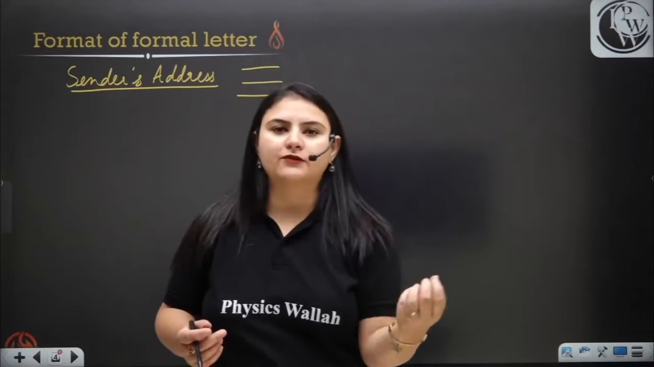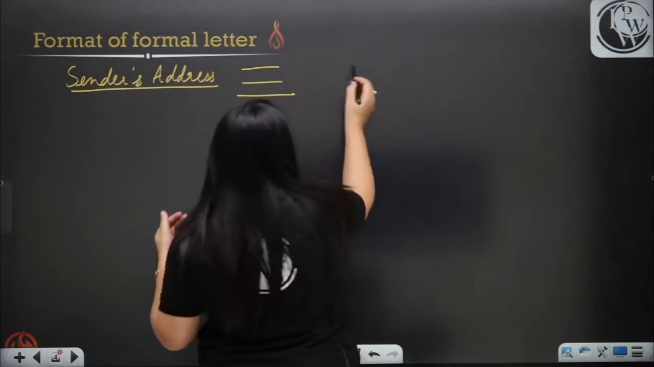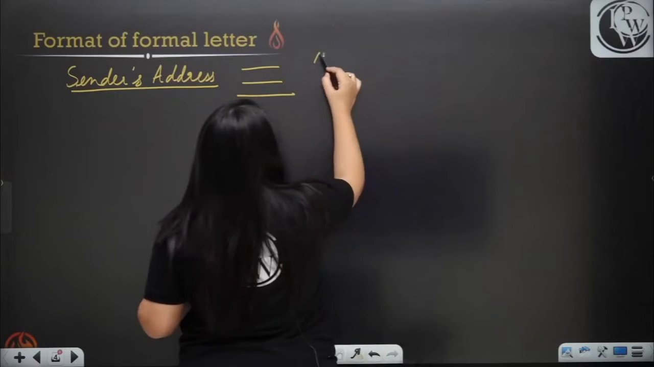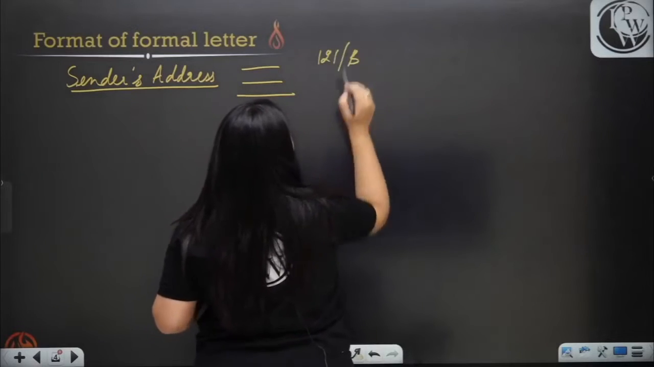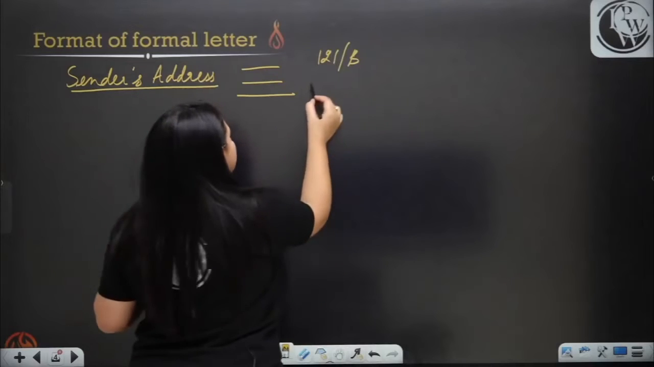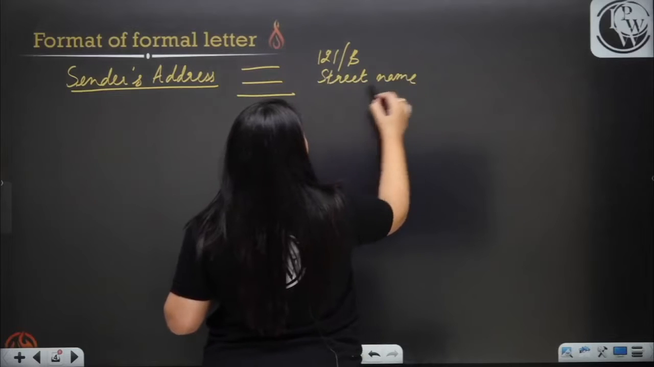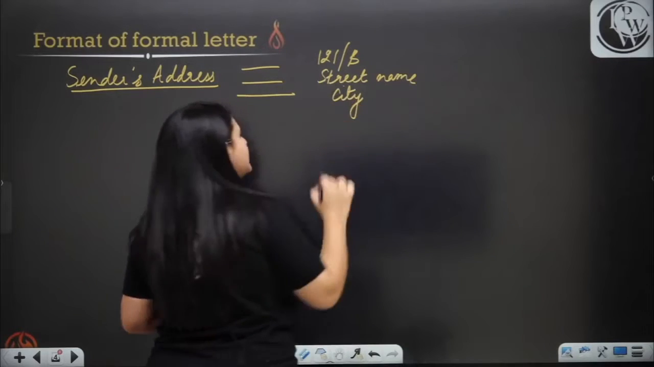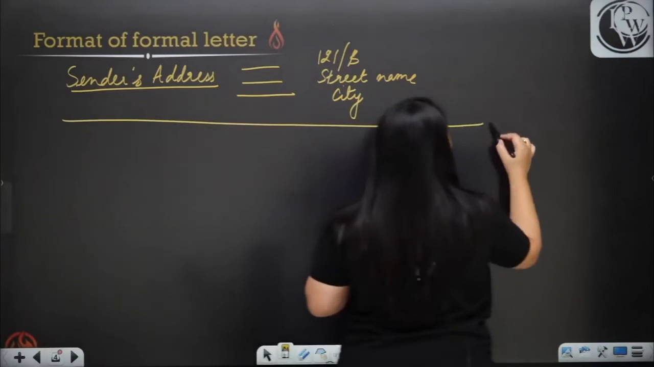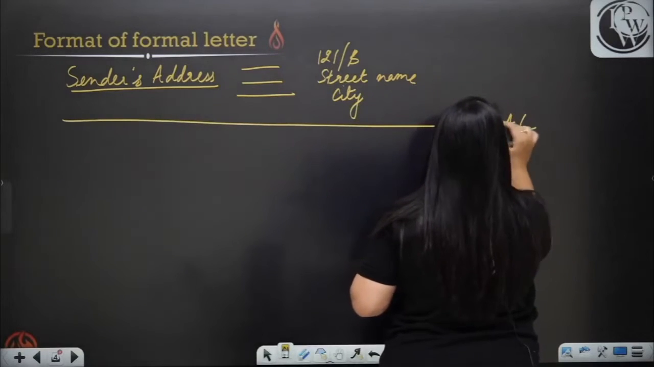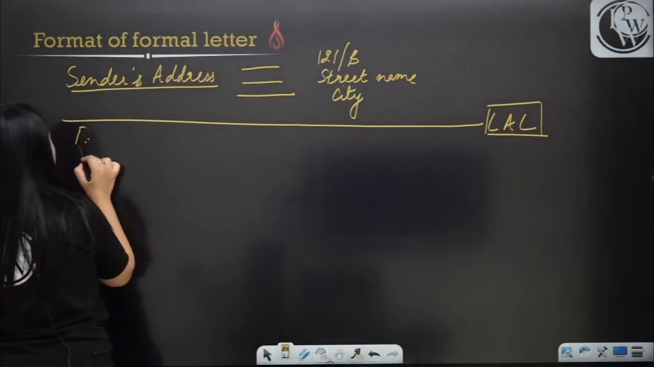Usually, a number is given to you, maybe a house number, or any type of number. You have to write it like this. For example, the house number is 121 block 121/B. Now you have to write the name of the street, okay, street name, and then you have to mention the name of the city. Okay, then you have to leave a line. Now this is very important. Leave a line. Okay, then you write the date.